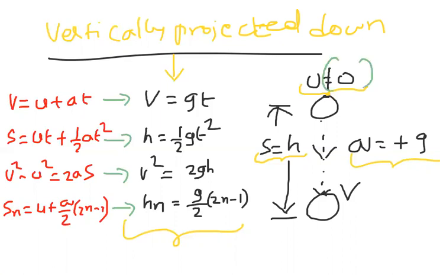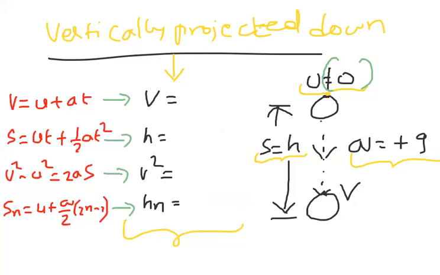You cannot take u value 0. So vertically projected down means throwing down, and throwing down means initial velocity is not 0. Remaining everything is same. So initial velocity is not 0 means you cannot put u as 0. u has some value.